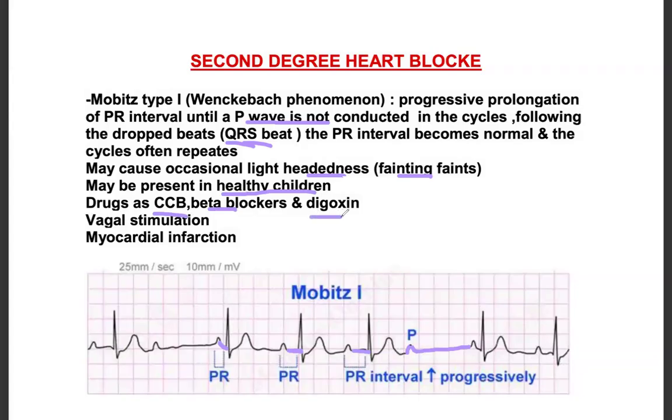As we know, the name of the drug itself is telling it's a blocker, so there will be some block here. Calcium channel blockers, beta blockers, digoxin, drugs are very important. Drug history is very important in these cases. And vagal stimulation can also be a cause for this second degree heart block, and myocardial infarction.